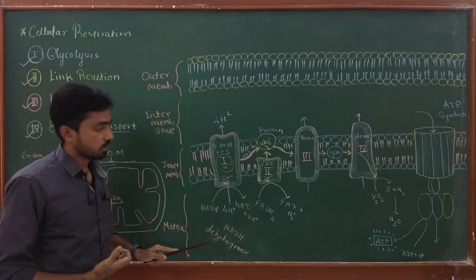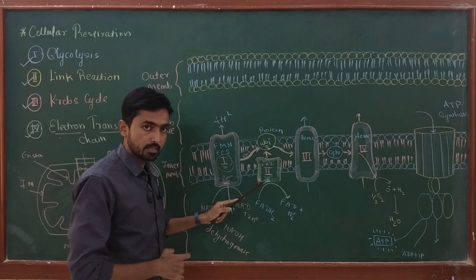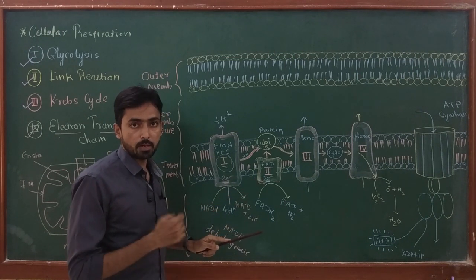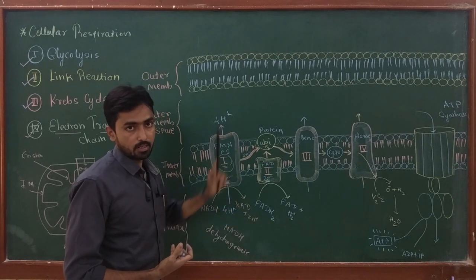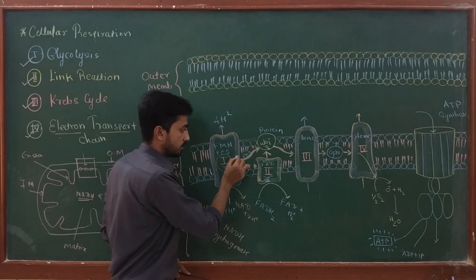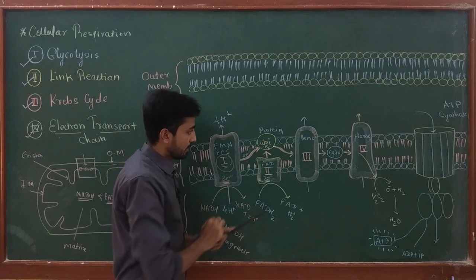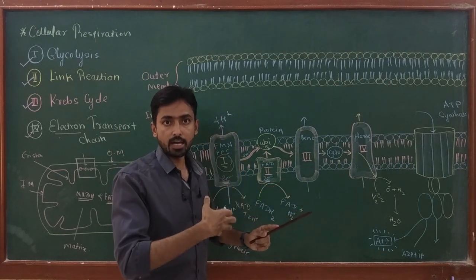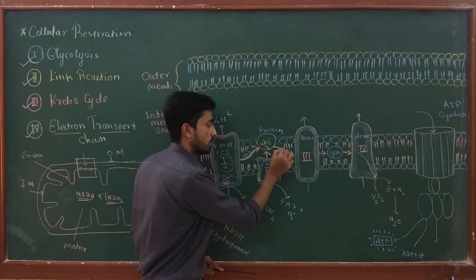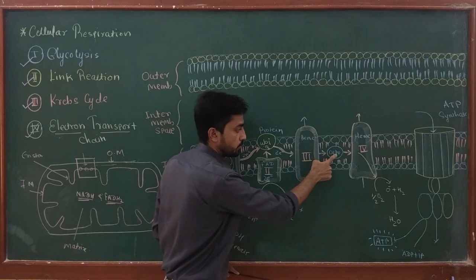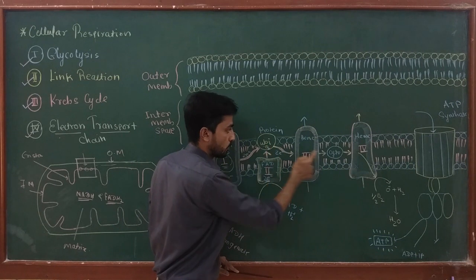Now a similar action takes place at complex number 2, but complex number 2 does not pump any hydrogen or proton from the matrix to the intermembrane space. When the electrons from both complexes reach ubiquinone, complex number 3 comes into action. This complex is responsible for transferring 2 electrons from ubiquinone to cytochrome C, so it is present between these 2 proteins.